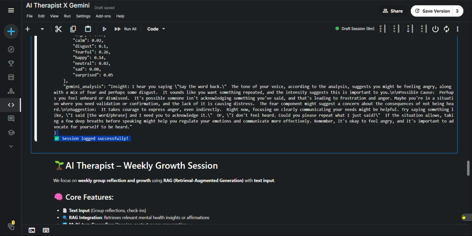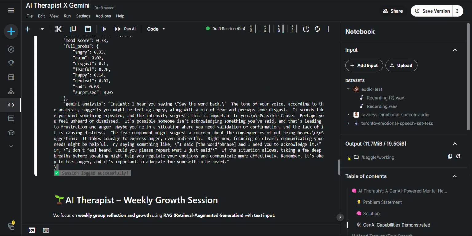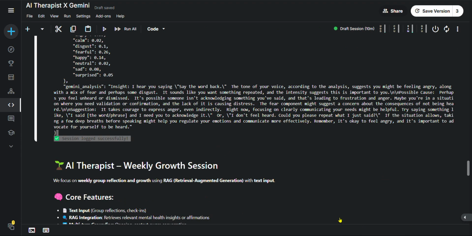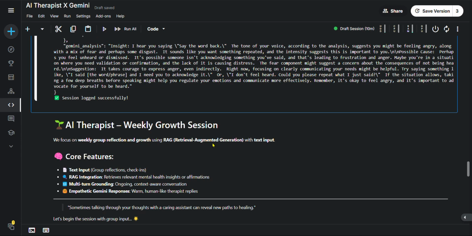Then we can see that logged in the output folder of the Kaggle. We can see here we got the session log, then the encoder pickle saved model, then the random forest model, then the audio features label. So we can get back into this, the audio to text and the report is completed.